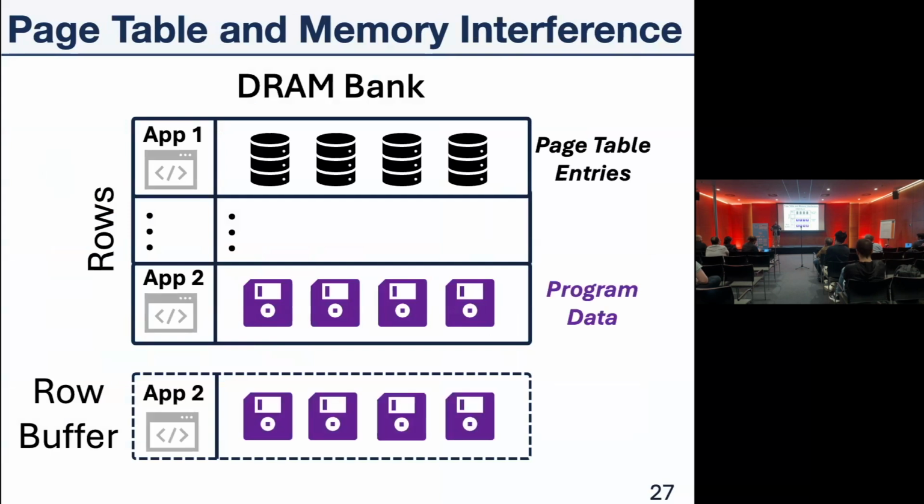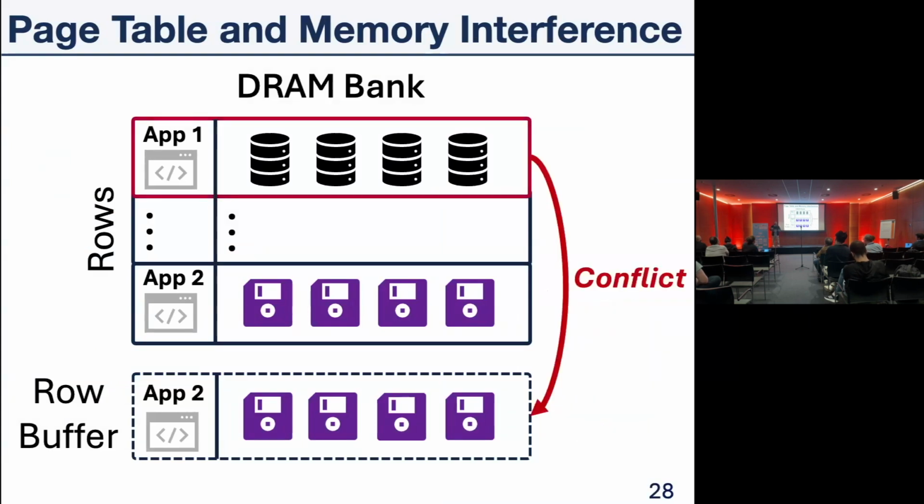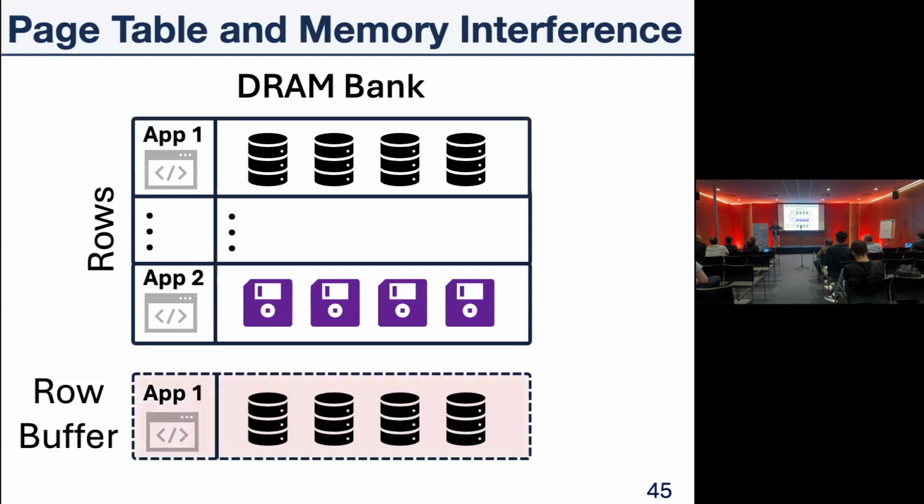And in this example, we have two applications, application 1 and 2, and one of them is storing page table entries, the other one is storing program data. In this scenario, when we want to access the page table entries of application 1, we need to cause a conflict in the row buffer, reload it, activate it again, and bring in the page table entries. Next time application 2 needs to access its program data, it will cause another conflict, which means that application 2 will be slowed down because of this conflict.